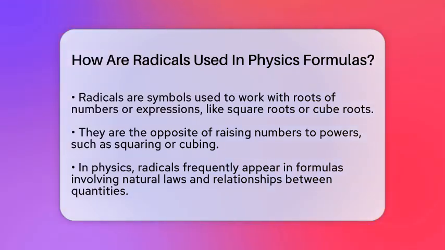Radicals are symbols that help us work with roots of numbers or expressions. They are the opposite of raising numbers to powers. If you square a number and then take the square root, you get back to the original number. In physics, radicals show up a lot because many natural laws involve relationships with roots. For example, when you want to find how fast something is moving based on its energy, radicals are the key.